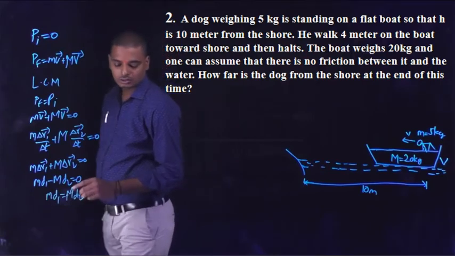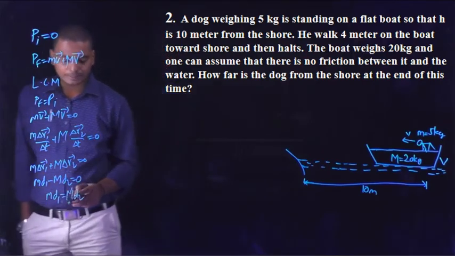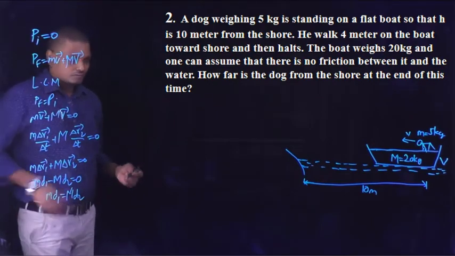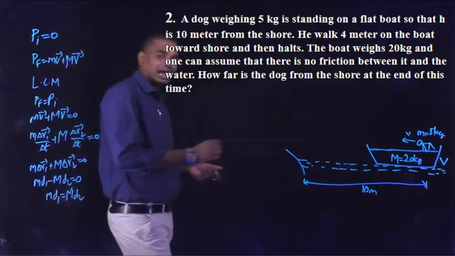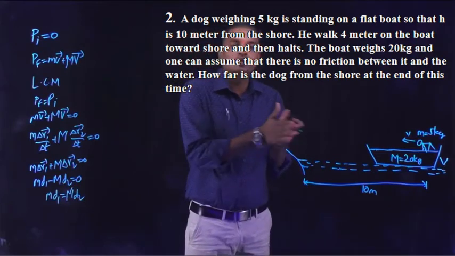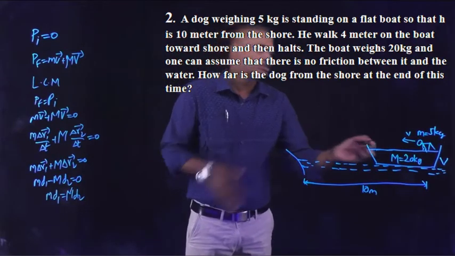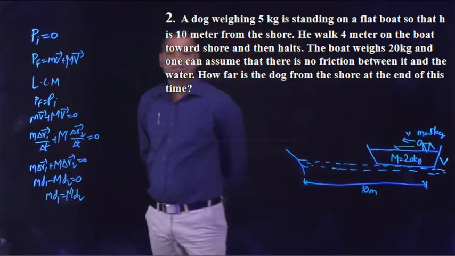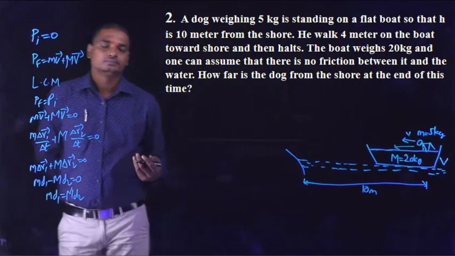Okay, so from this expression M into D1 is equal to capital M into D2, from the given question it is given that the dog walks 4 meters on the boat towards the shore. So the dog is moving in this direction 4 meters with respect to the boat.